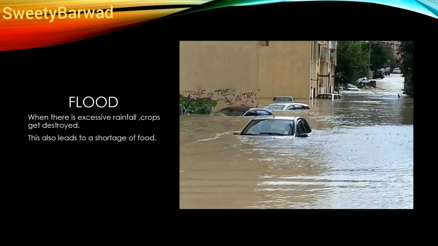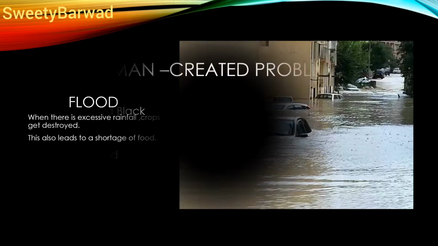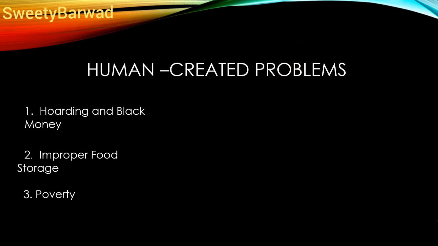Now the second one is human-created problems. Human-created problems are also of three types. First is hoarding and black marketing. Second is improper food storage, and the third one is poverty. Let us discuss hoarding and black marketing.